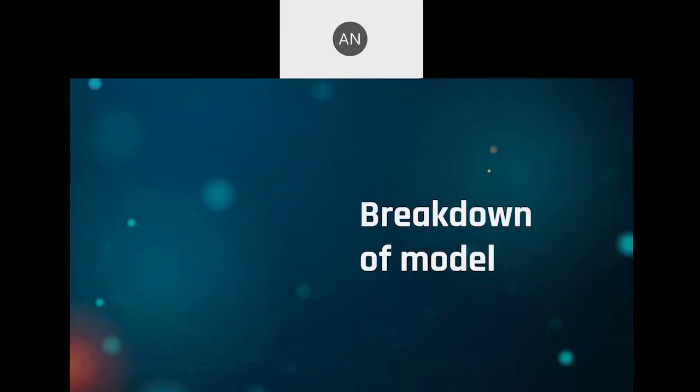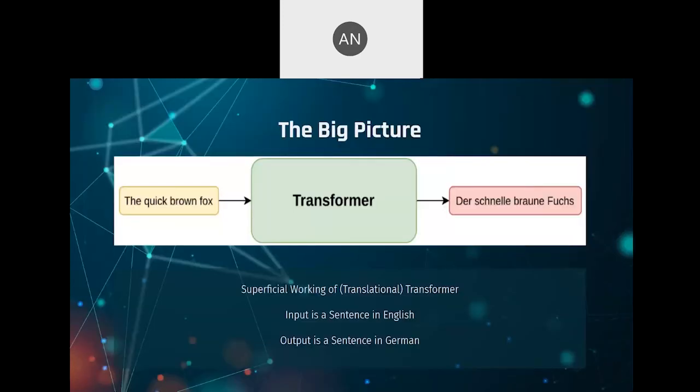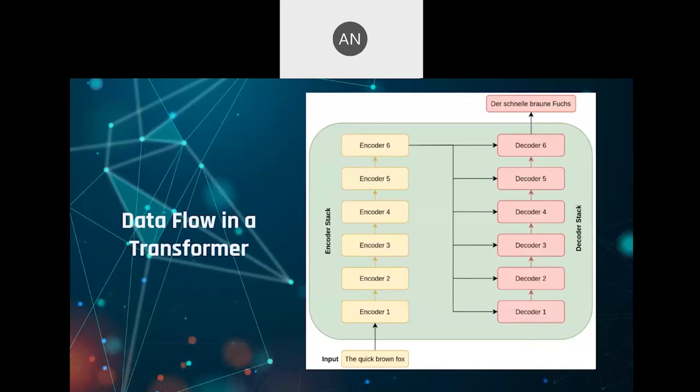Firstly, you can use a transformer for almost any NLP related task, whether it be translation, whether it be classification, and so on. But for explanation purposes, today we are considering a translation transformer. So let us consider that we are to translate the English sentence "the quick brown fox" into German, which should be translated as "der schnell braun Fuchs," or if that's how you pronounce it. So this is a very basic overview of what a transformer would do.